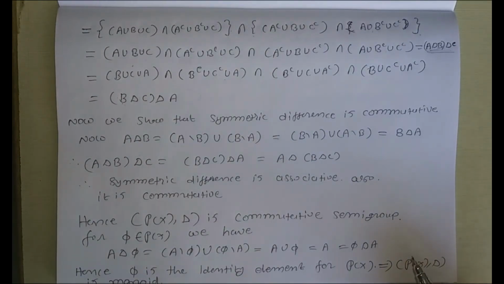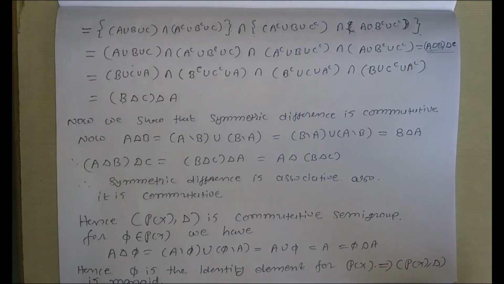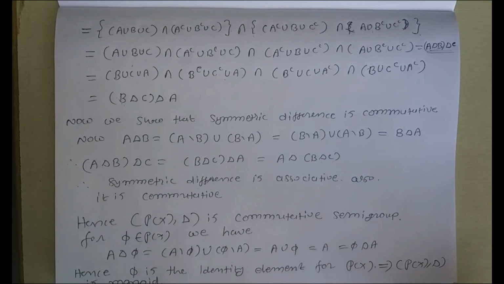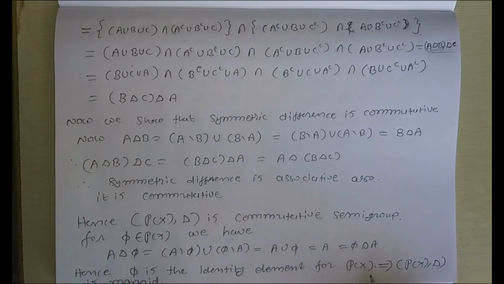Now if we consider empty set phi belongs to power set of X, then we have A symmetric difference with phi is equal to A minus phi union phi minus A. Now A minus phi is equal to A, and phi minus A is equal to phi. So we get the same answer, equal to A. We get the same set. This is equal to phi delta A because symmetric difference is commutative. So our phi will work as the identity element for this set. So phi is the identity element for power set of X.